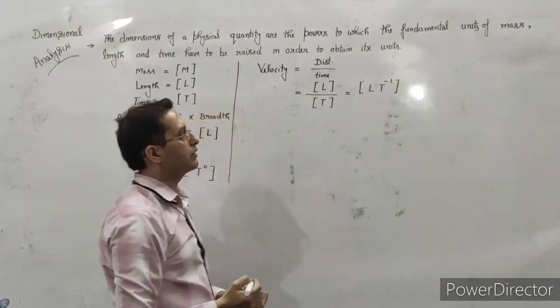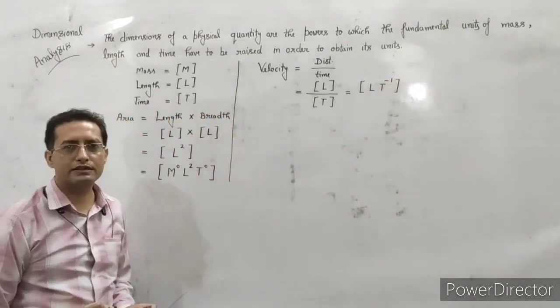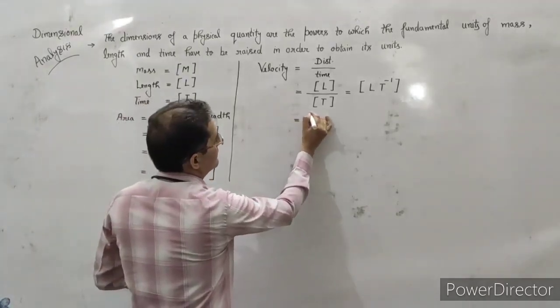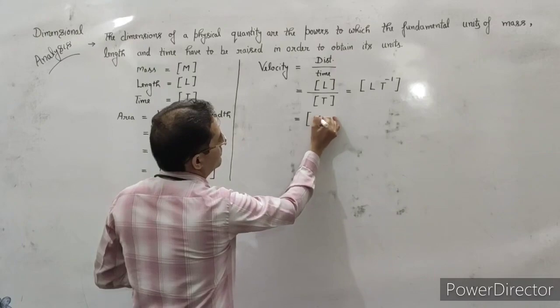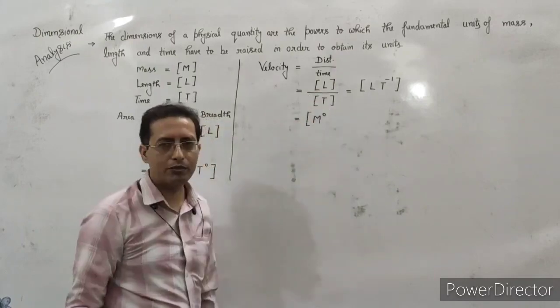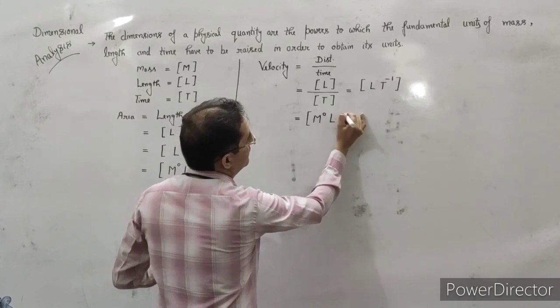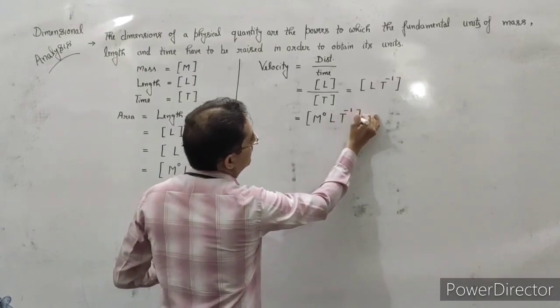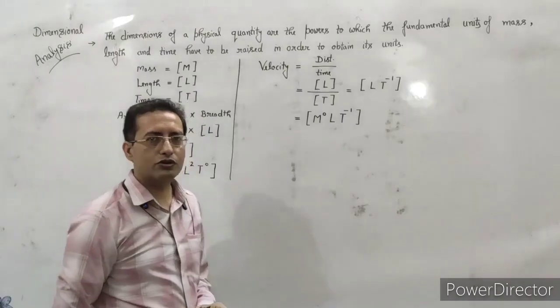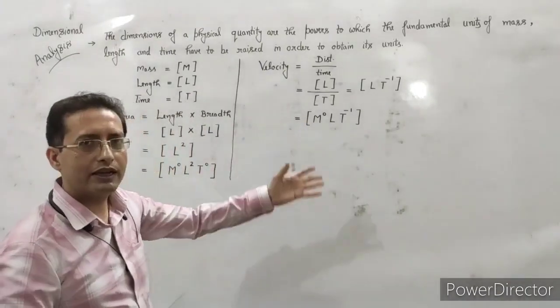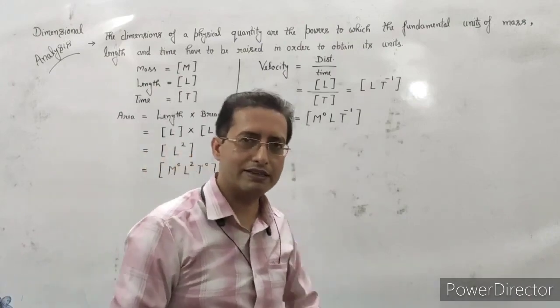So the dimension of the velocity is L T minus 1, and we should write it as [M0 L T minus 1] within the capital brackets, because no mass is here. So if it is asked to find the dimension of the velocity, we can find it in this way very easily.